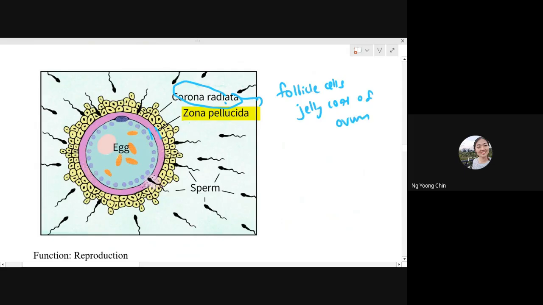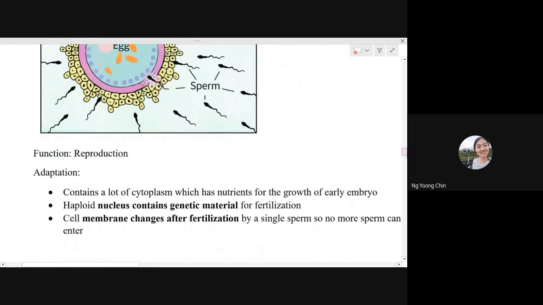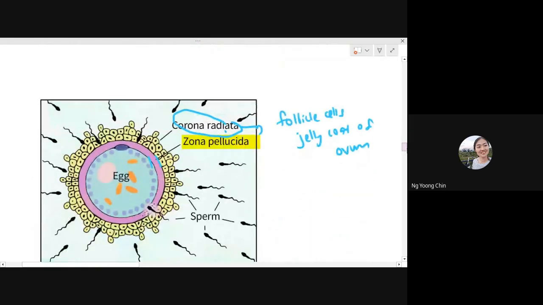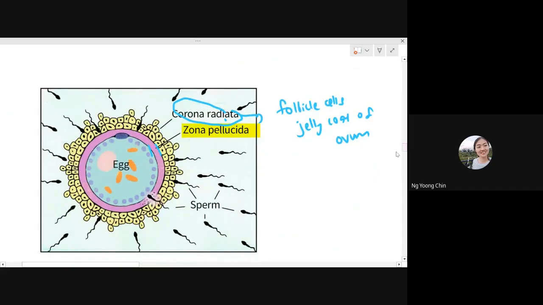They will become the jelly cord of the ovum. Okay, so far so good. Ethan, Zuyang, can you follow me? Yeah. Okay, sure. So let me ask you a question to see whether you are really focused or not.